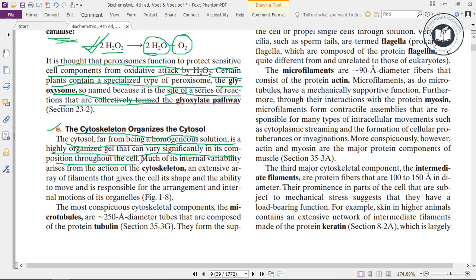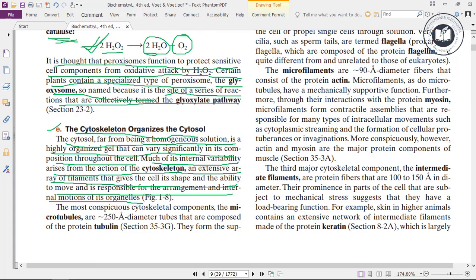Much of its internal variability arises from the action of the cytoskeleton, an extensive array of filaments that gives the cell its shape and the ability to move and is responsible for the arrangement and internal motions of its organelles.